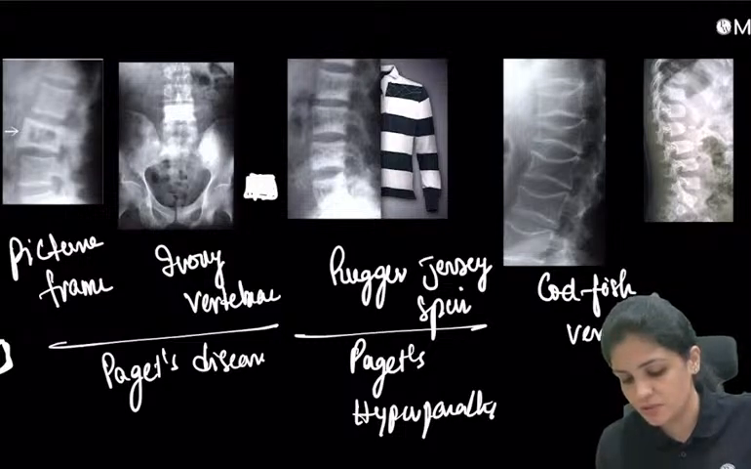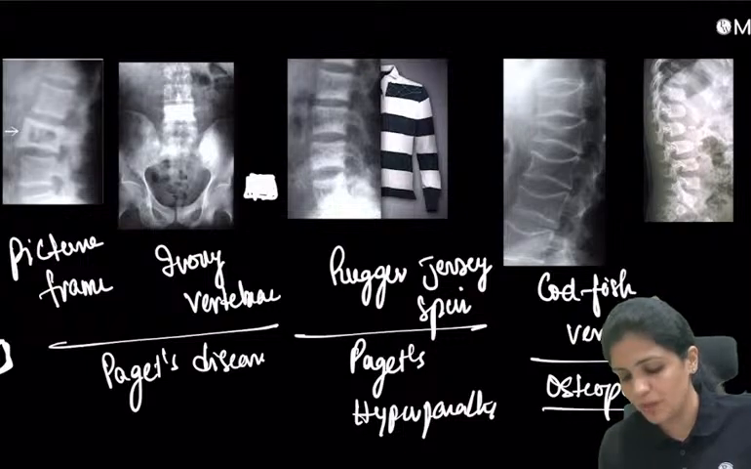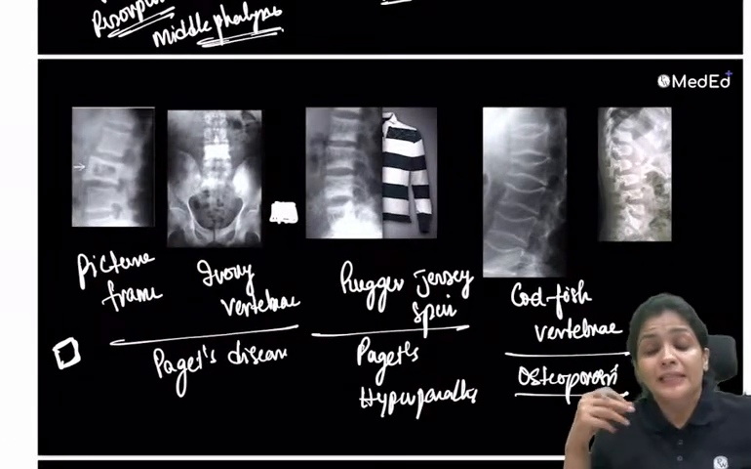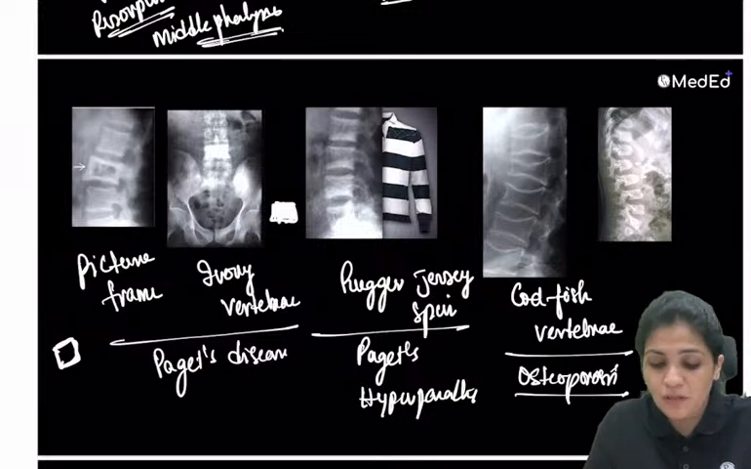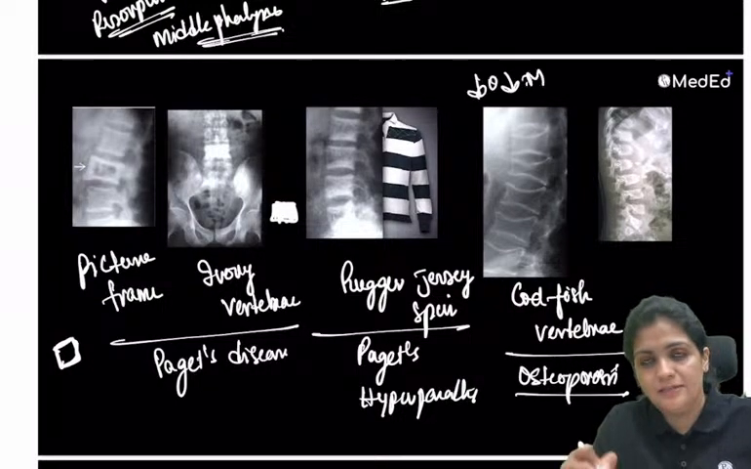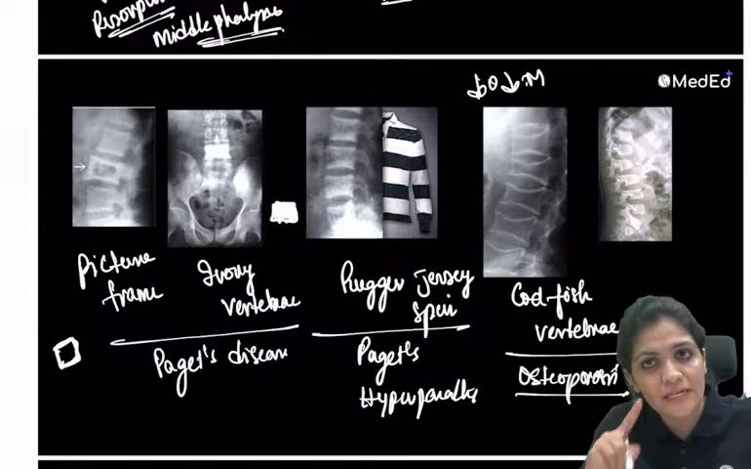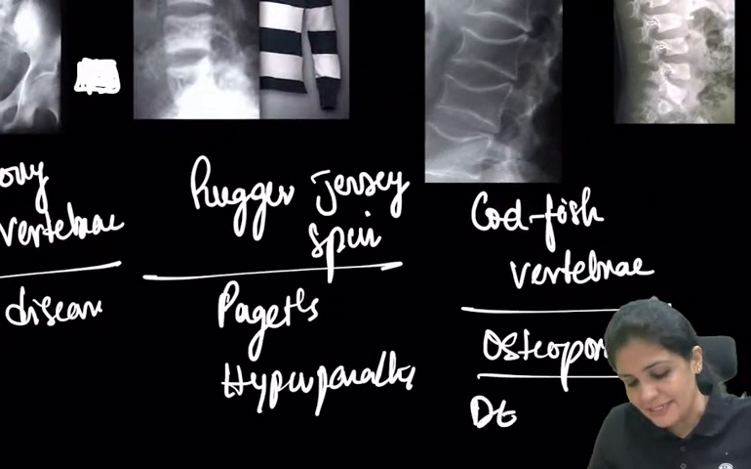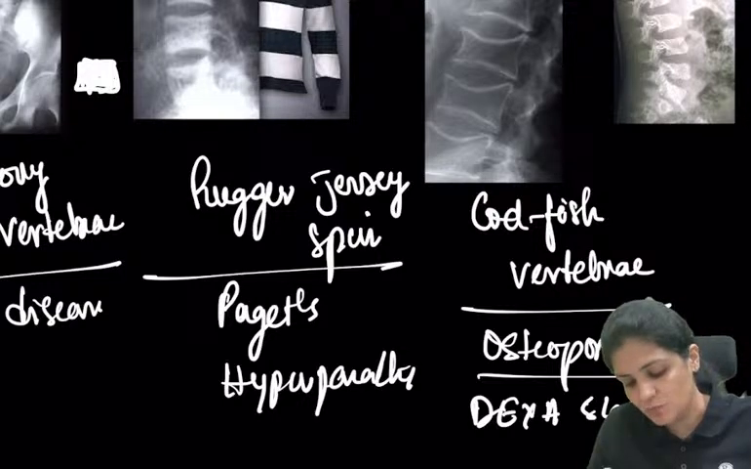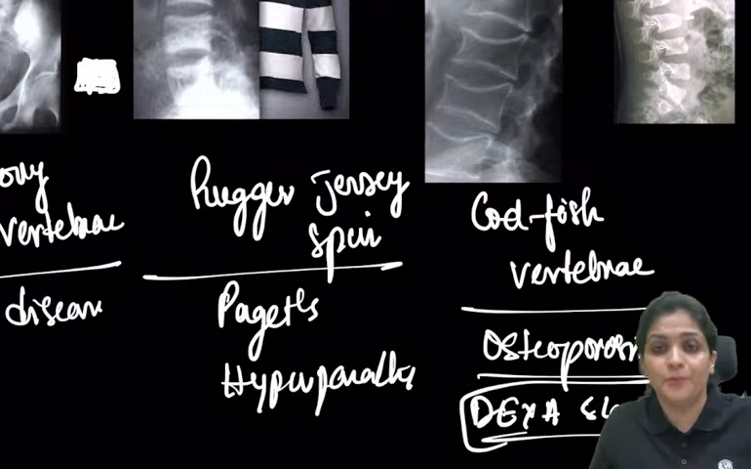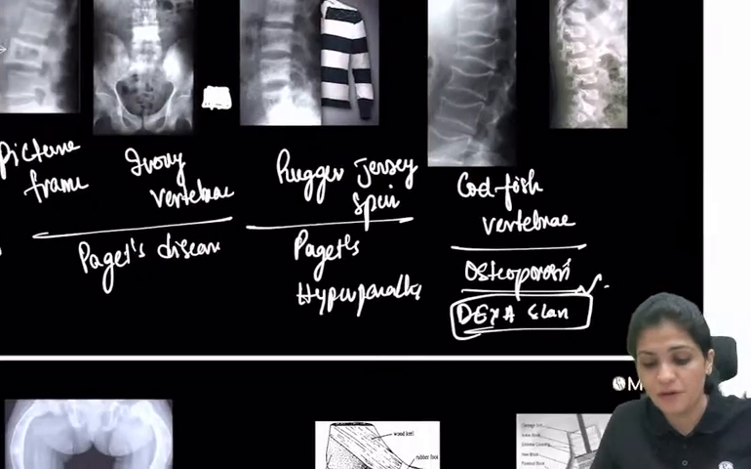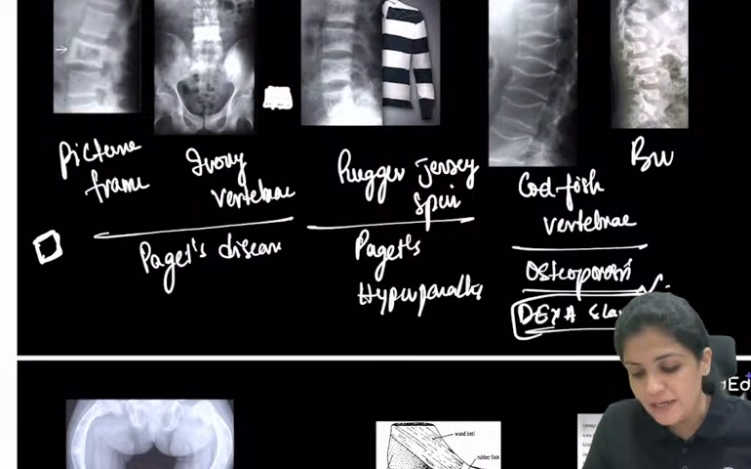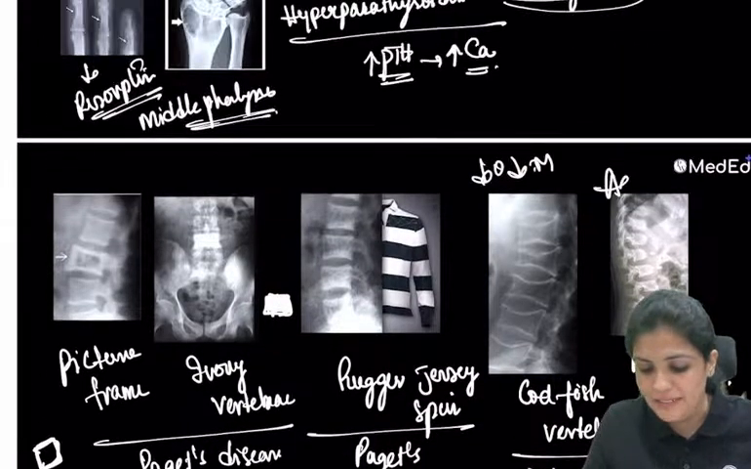And now this is codfish vertebra. Codfish vertebra is seen in osteoporosis, where the quantity and quality of the bone is decreased. That is, both the osteoid and the mineral content are decreased. So the collagen is also decreased, the calcium is also decreased, resulting in this codfish vertebra. And what is the scan which we use? The DEXA scan is the one for osteoporosis. Very important. You have the pharma. And now this is bullet shaped vertebra, which is in case of achondroplasia.